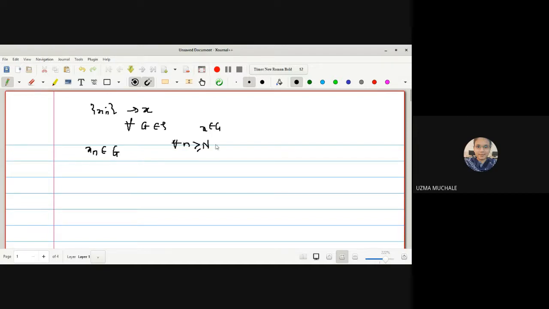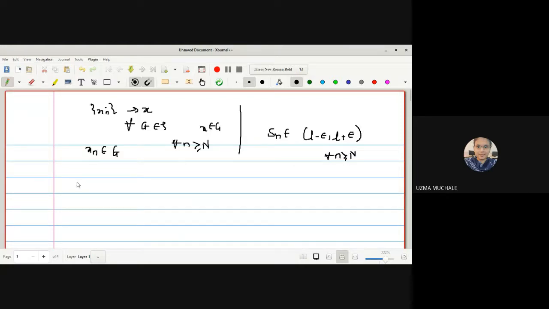It is very similar to the definition which we have seen in real analysis. What is the change? xn belongs to L minus epsilon to L plus epsilon. Instead of having an open set, we have an open interval for all n greater than or equal to N.